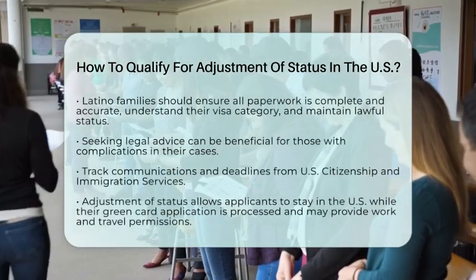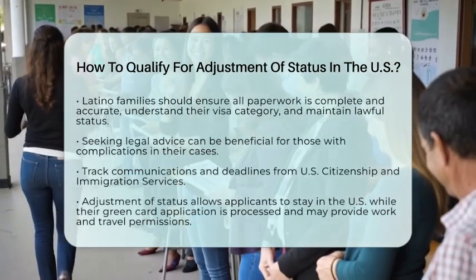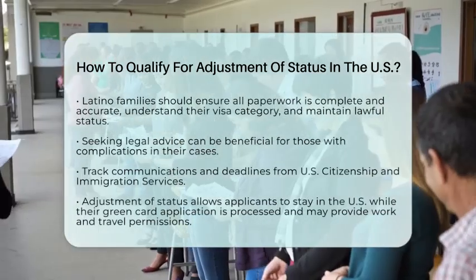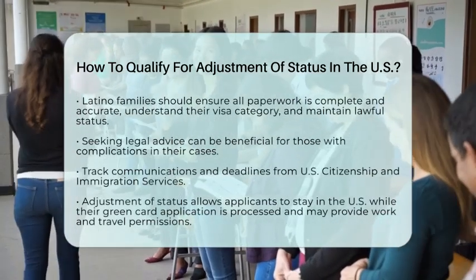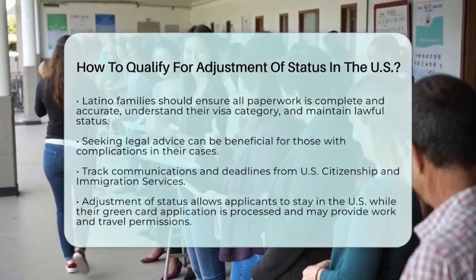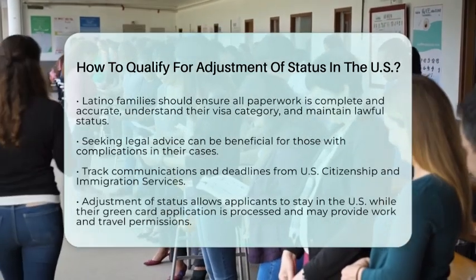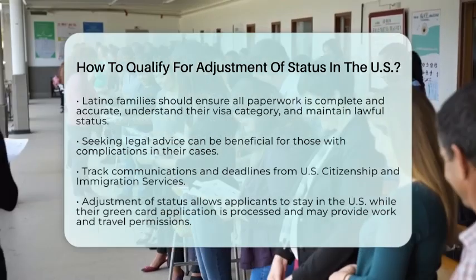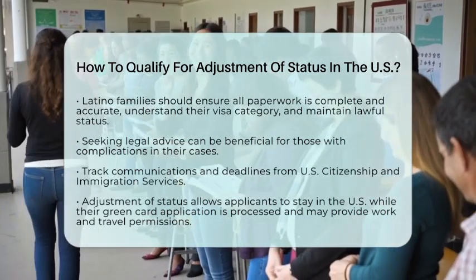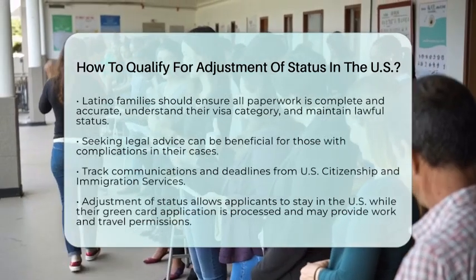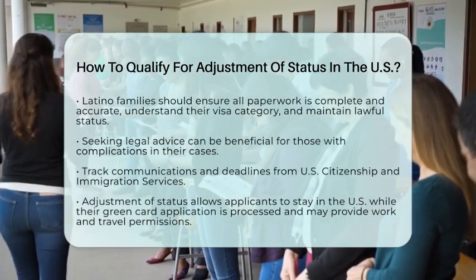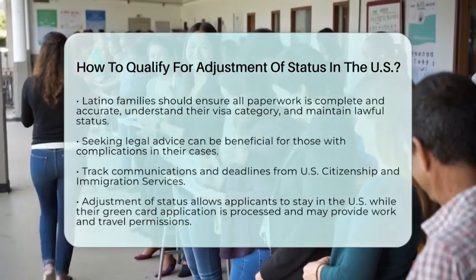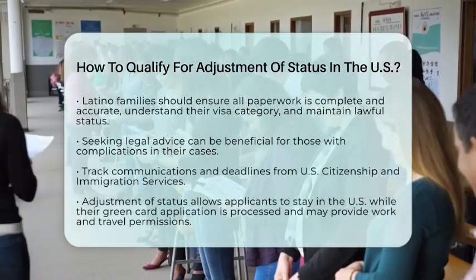For Latino families, it is essential to ensure all paperwork is complete and accurate. Understand the visa category and priority dates relevant to your case. Maintain lawful status while your application is pending. If you have any bars or complications, seeking legal advice can be very helpful. Lastly, keep track of U.S. Citizenship and Immigration Services communications and deadlines.